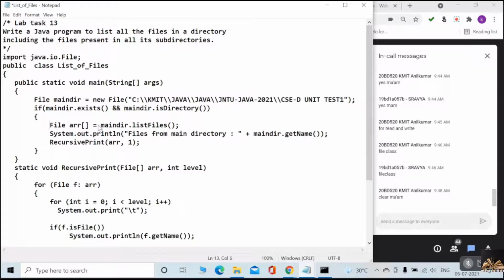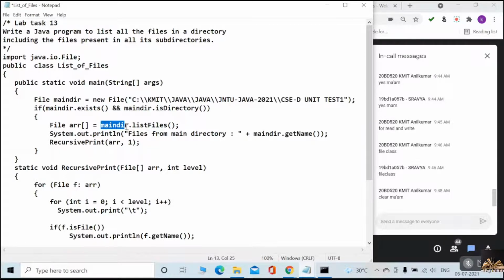Of course the CSCD unit test 1 folder exists, and it is a directory, so it returns true, true and true. So we are entering into the if condition, and here I am using the listFiles method by calling it on the file object.